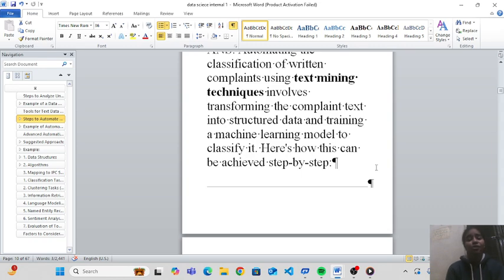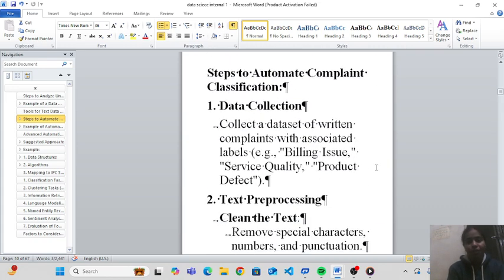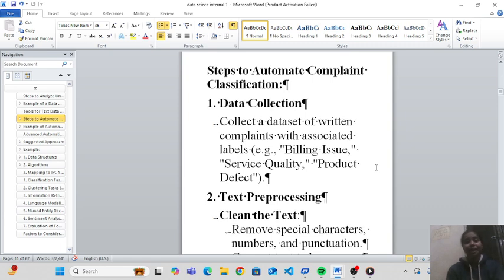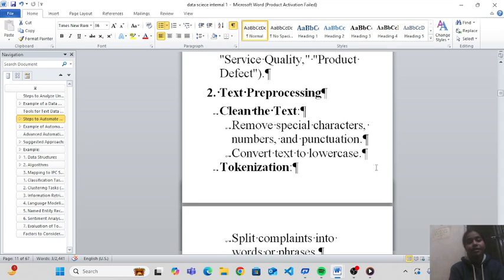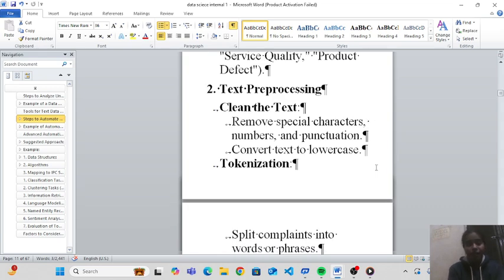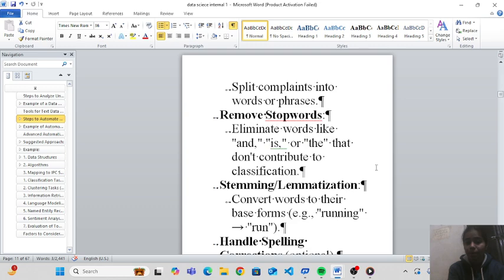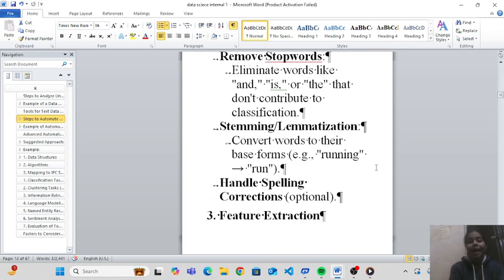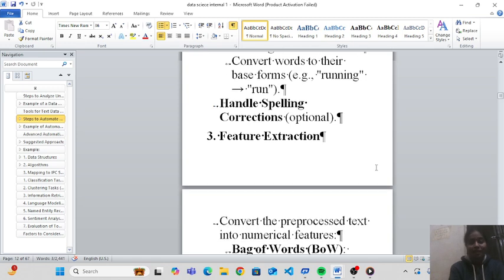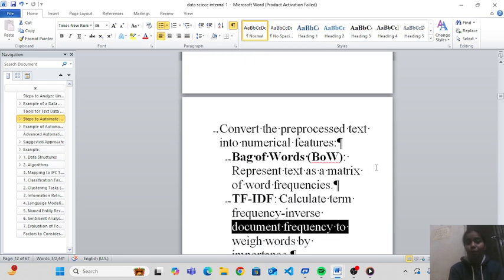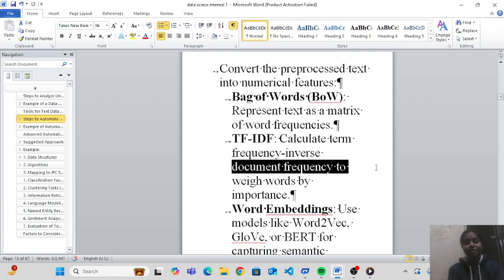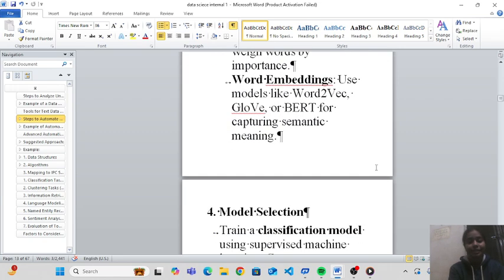How this can be achieved step by step. So there are steps to automate complaint classification. So first is data collection. Collect the data. Second is text processing. In this text processing, clean the text, tokenization, remove stop words, stemming, lemmatization, handle spelling, etc. Third is feature extraction. Convert the processed text into numerical features like bag of words, TF-IDF, word embeddings, etc.